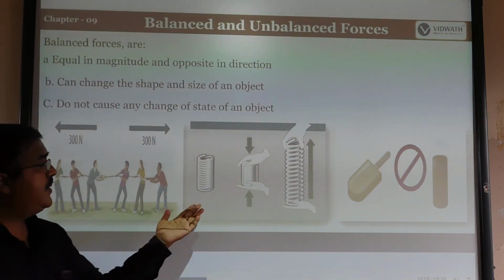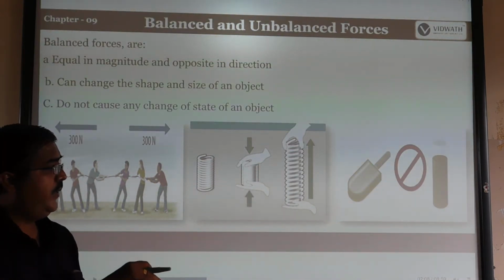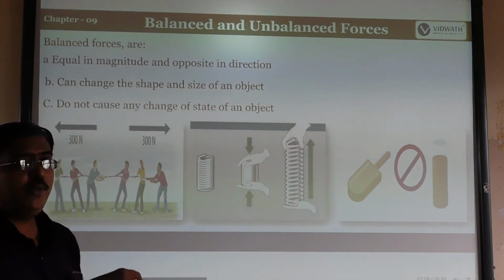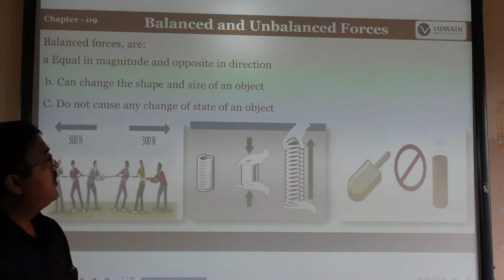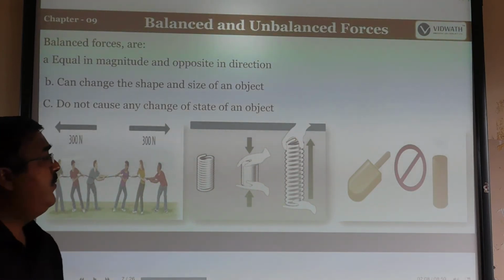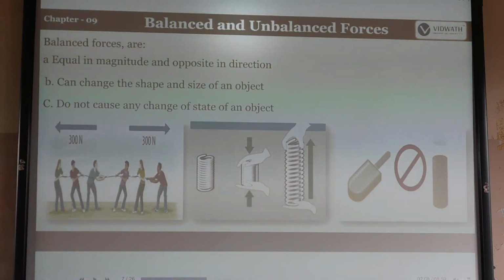Like that, there is sinking we can call that one. When we sink that one, it should be pulled, and when it is taken down, the current should be ring-like structures. So like that, equal in magnitude and opposite directions. The main characteristics of the balanced forces are that it is equal in magnitude and also opposite in direction.